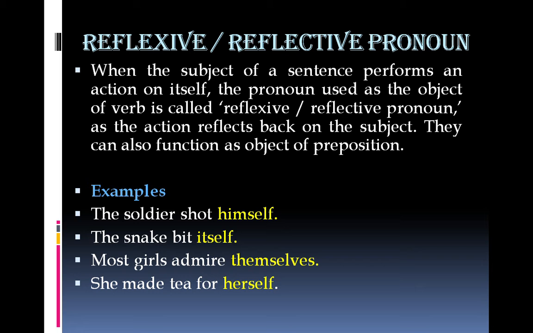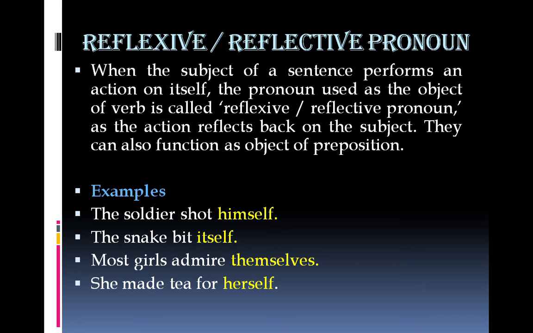She made tea for herself. This example is slightly different. She is the subject, made is the verb, but herself is not the object of verb made. Because she didn't make herself, she made tea. Herself is the object of preposition for. Yet we'll call it reflexive pronoun because even in this case, the action of making tea is somehow directed toward the subject itself.